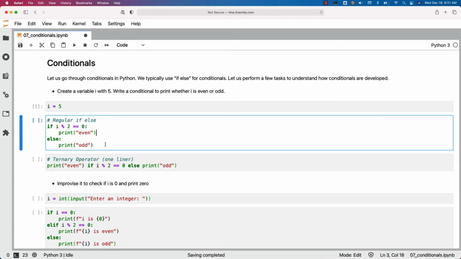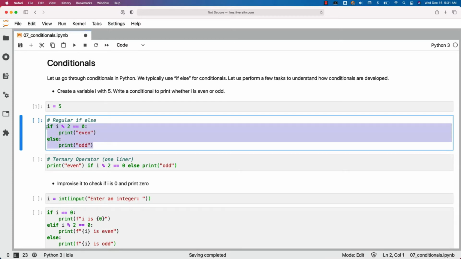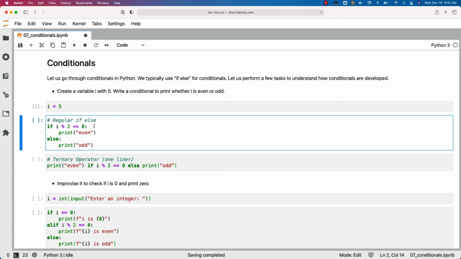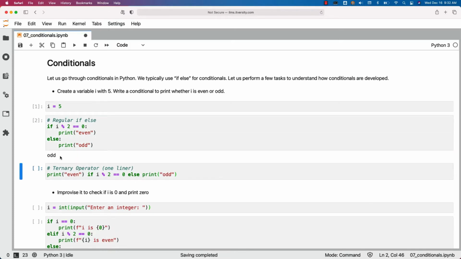Now this is how you can actually write a simple if-else condition to print even or odd based upon the number. If the number is divisible by 2, then we want to print it as even, otherwise we want to print it as odd. We should be able to run this. Because 5 is not divisible by 2, it will go to the else part and it will print odd.